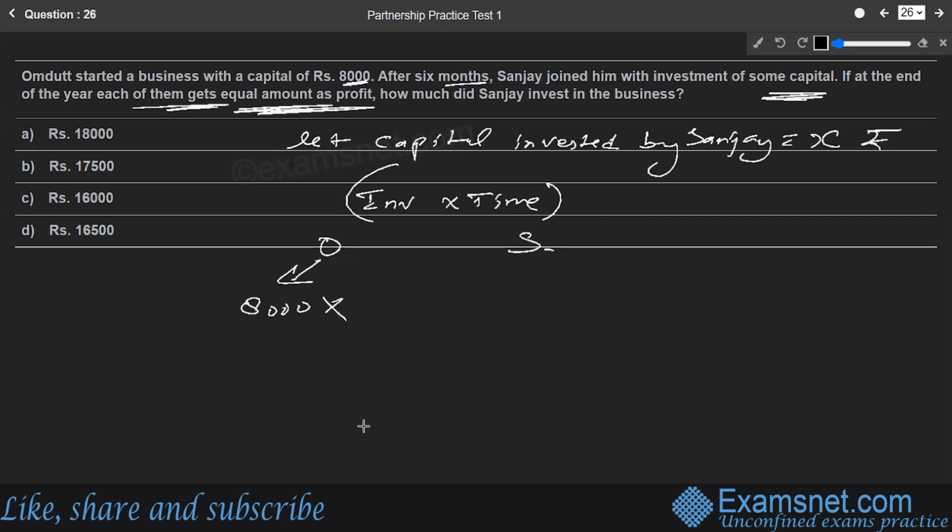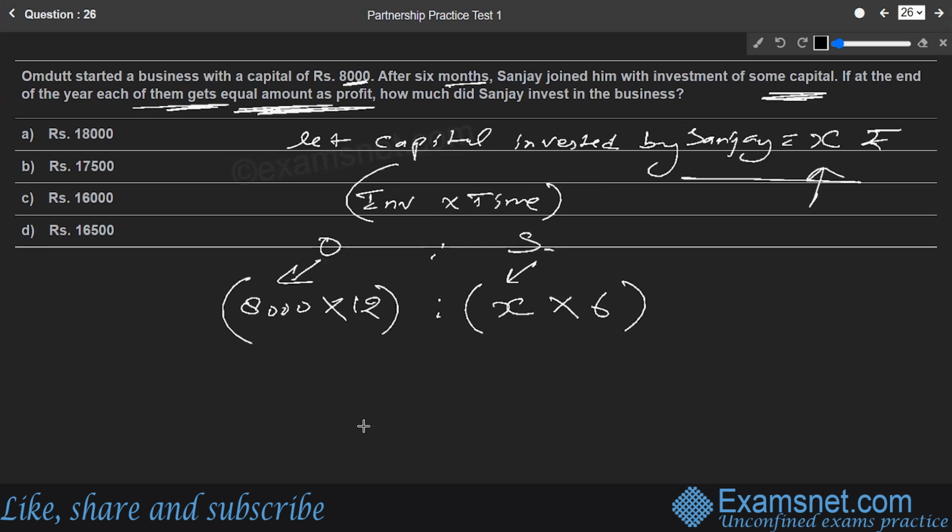Omdat's money was in the business for complete 12 months because he had just started. So the time factor is 12. Sanjay's investment is given in the question as some capital, and we have assumed that capital as X rupees. So X is the investment of Sanjay multiplied by the time factor. Sanjay had joined 6 months later, so time for which his money will be in the business will be just the remaining 6 months. So X into 6 is the other factor.